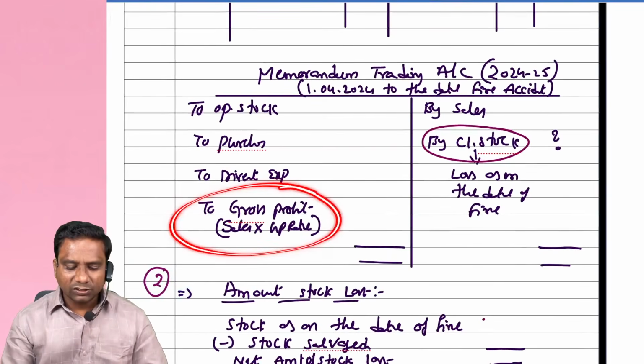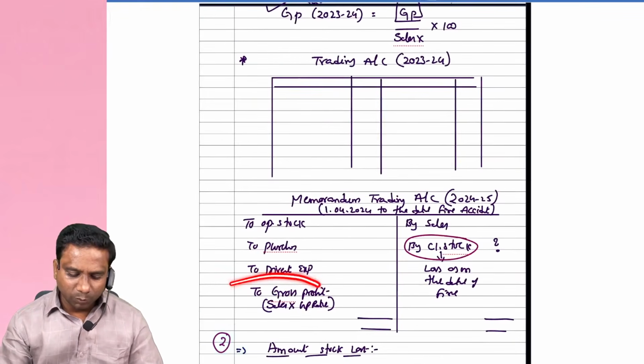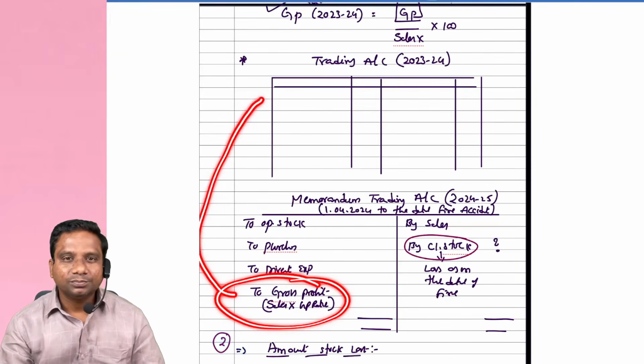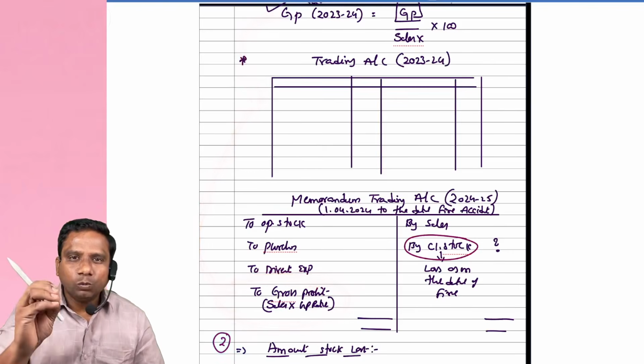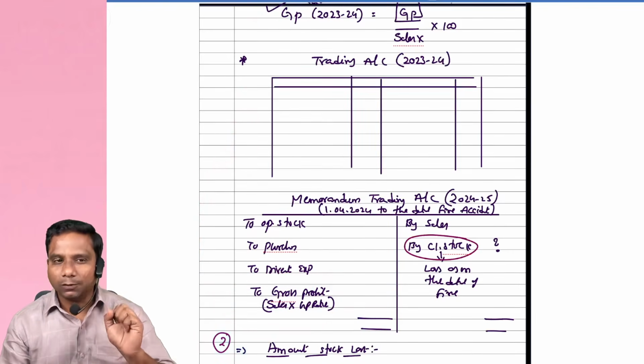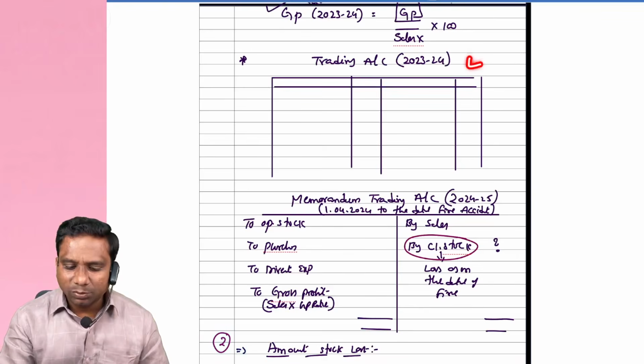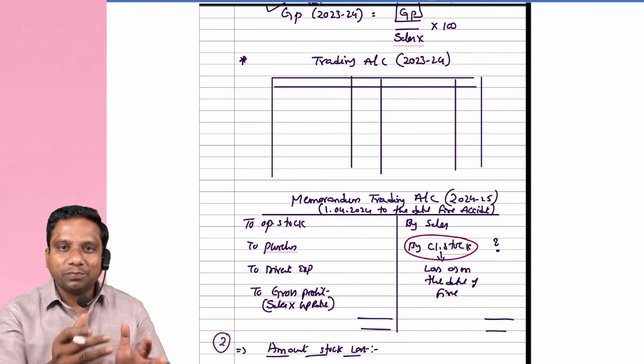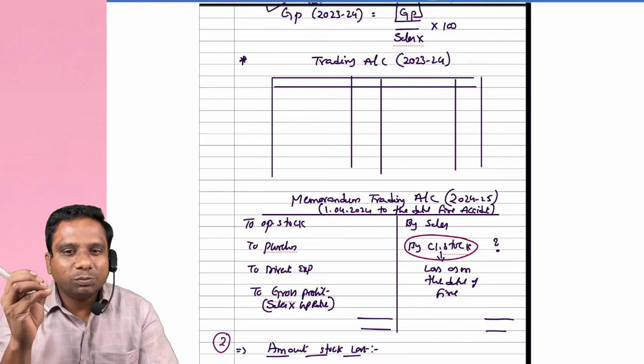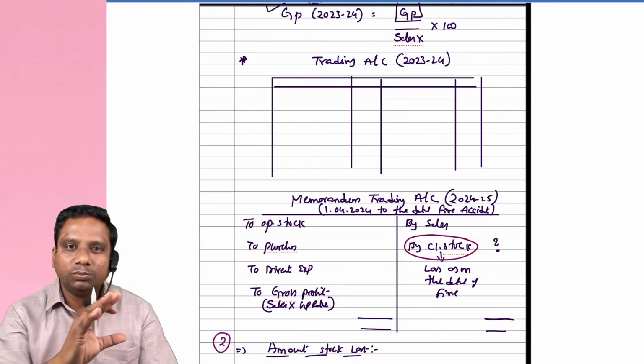If gross profit rate is not given, then go to the previous year trading account. From there you calculate the gross profit rate. So for that, we have to prepare the previous year trading account. Previous year trading account is prepared with the previous year data. Try to observe.